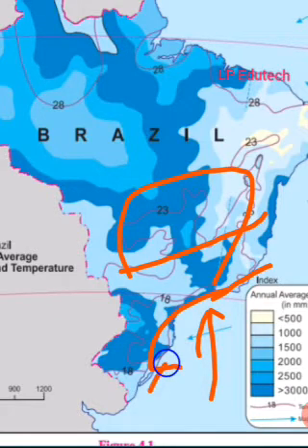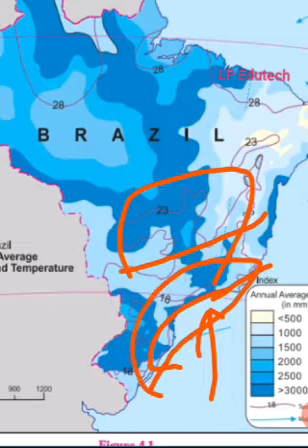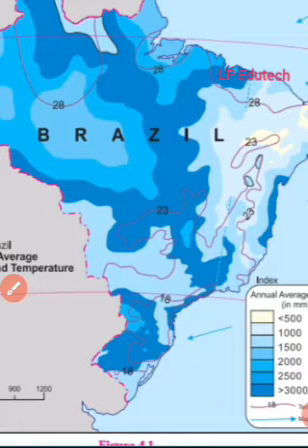Here only it receives the highest rainfall, because as the winds get stopped, condensation happens, the air goes up and the wind becomes cooler. The heavy rainfall occurs at the coastal region, especially at the Great Escarpment, that is the eastern coastal region of Brazil. The winds blowing beyond the highland become dry.